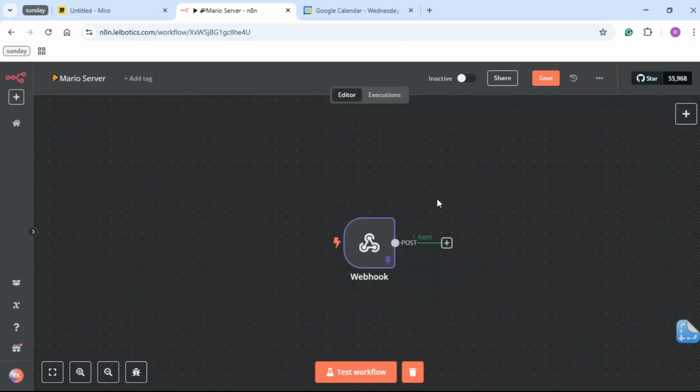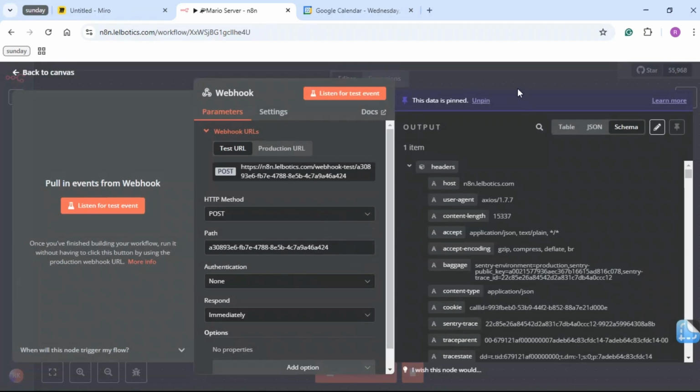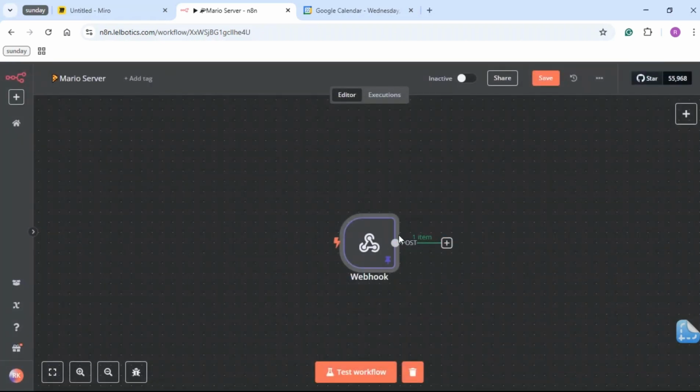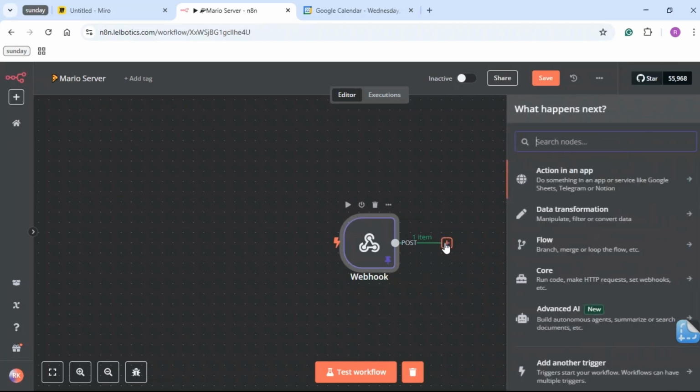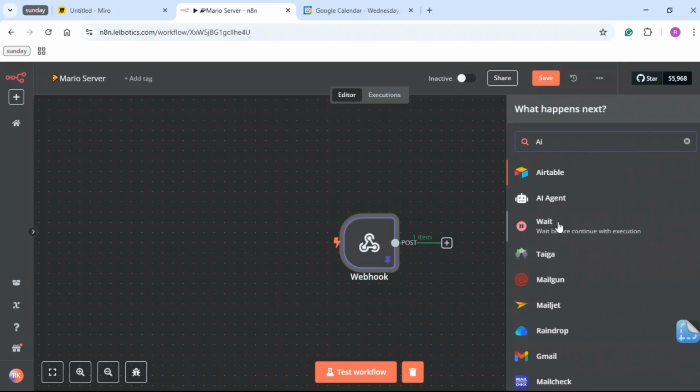And remember, before deleting this, you need to pin the output from the webhook, because this is what you're going to use. The reason why I pin it is because we don't want to keep on talking to the agent all over again while making this workflow. So once I do that, I'm going to add an AI agent.